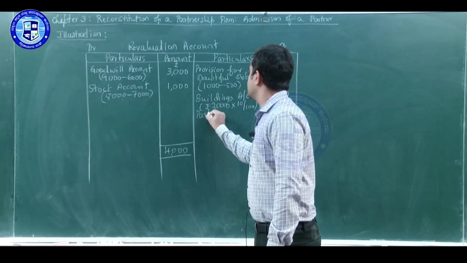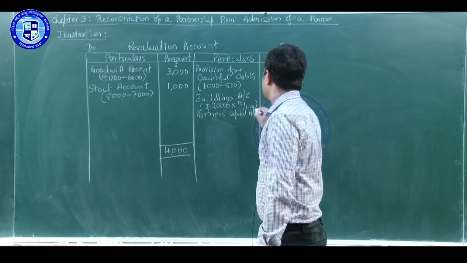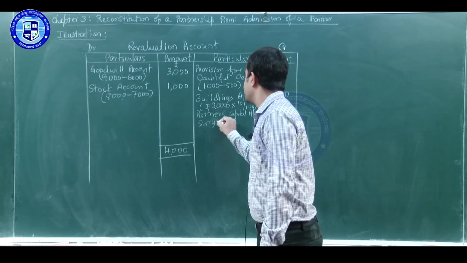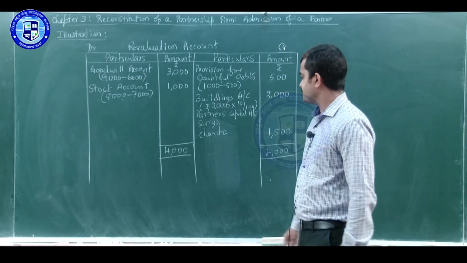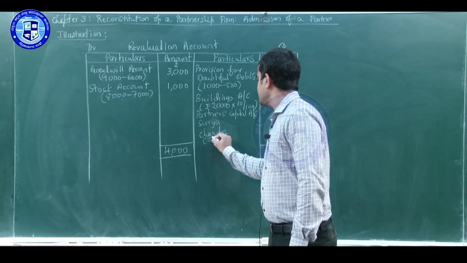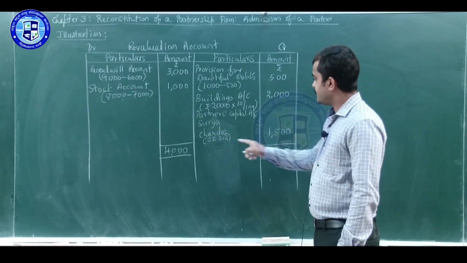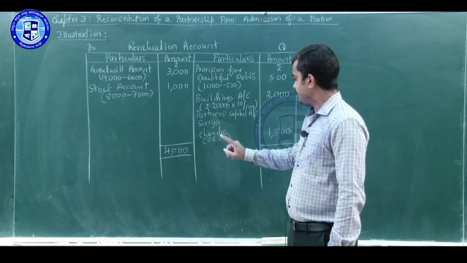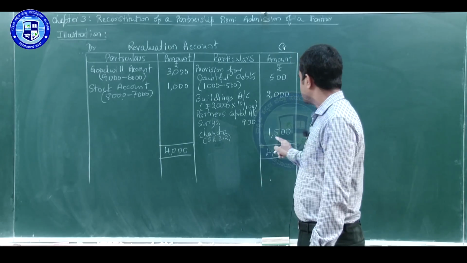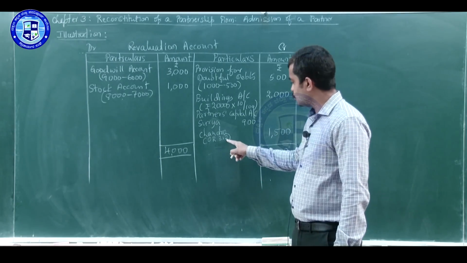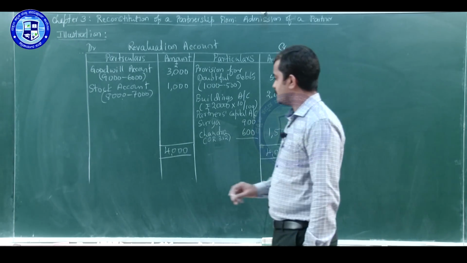Here, partners' capital accounts. Old partners are Surya and Chandra. New partner will not have any balance. So, we have to divide 1,500 in their old ratio 3:2. So, when you divide 1,500 in the ratio of 3:2, Surya's share will be 1,500 into 3 by 5, 900. Chandra's share will be 1,500 into 2 by 5, 600, and the total revaluation loss is 1,500.